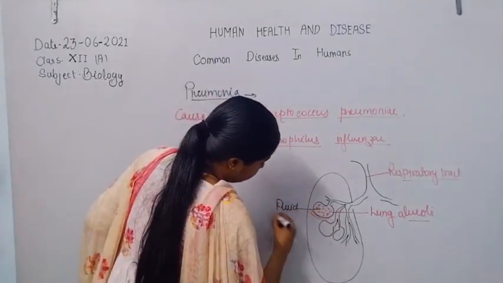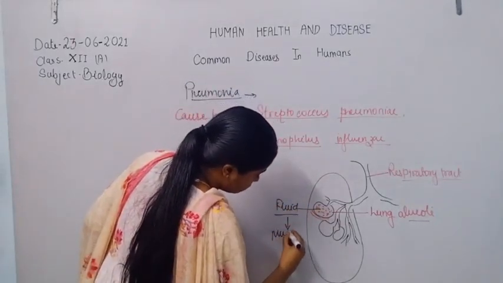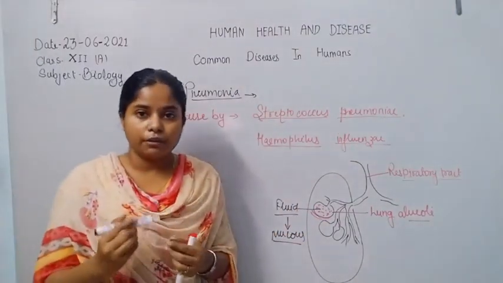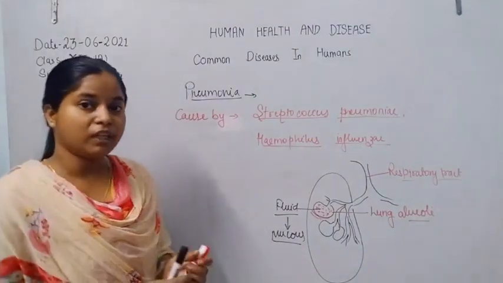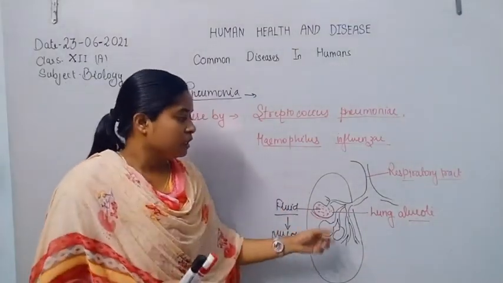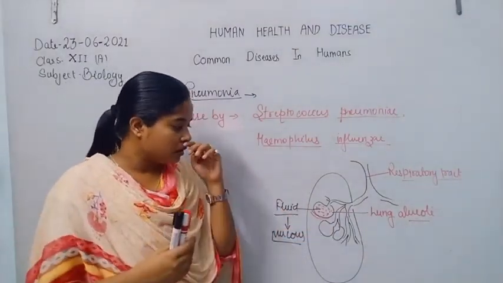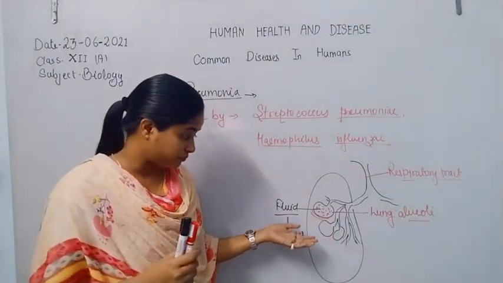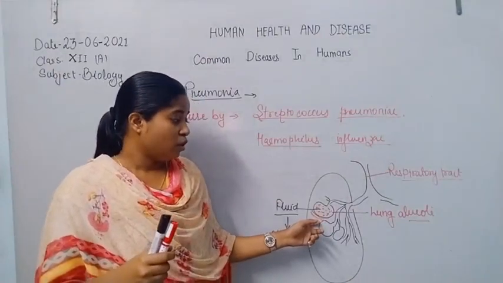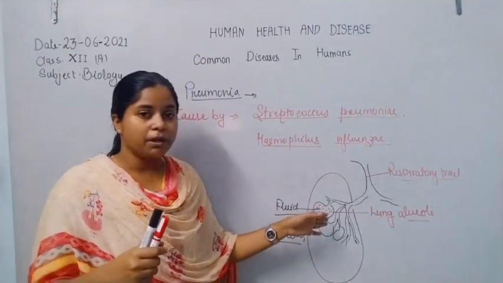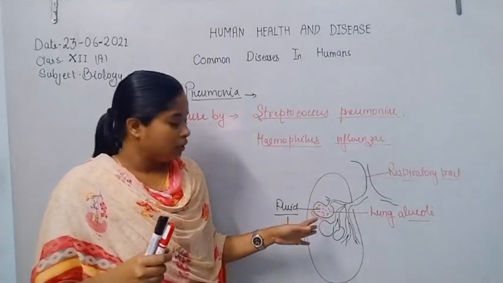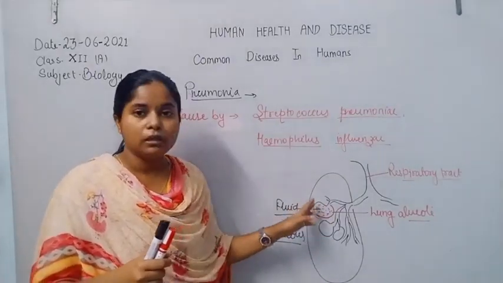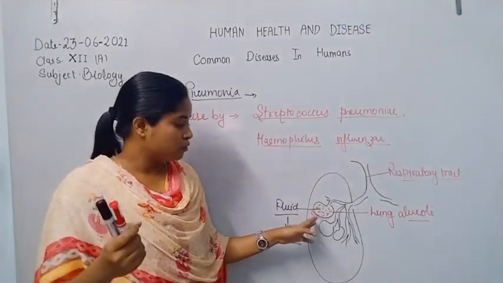That fluid is mucus. Because the lung alveoli are filled with mucus, there is no space for incoming oxygen. Due to this, oxygen is not able to diffuse across the membrane and get transferred into the blood capillaries surrounding the lung alveoli, for transfer to the different tissue cells.